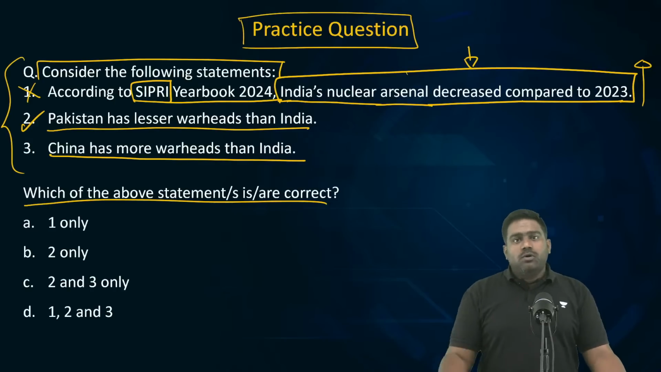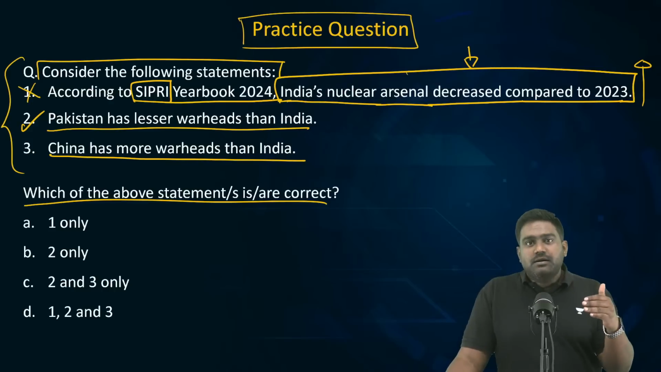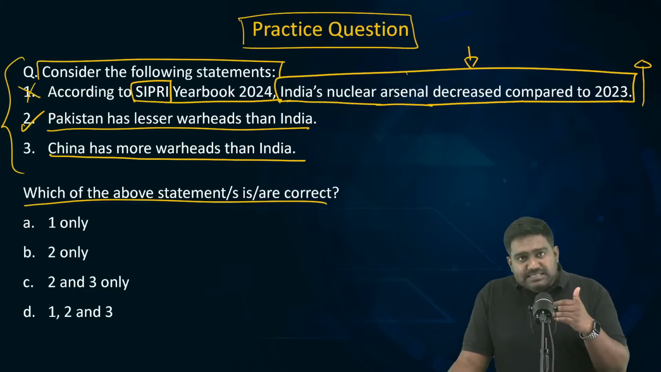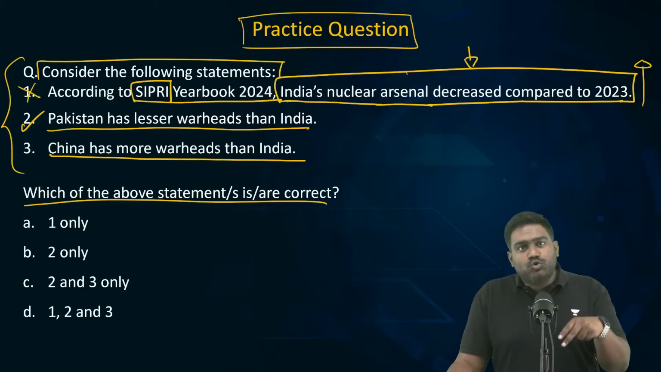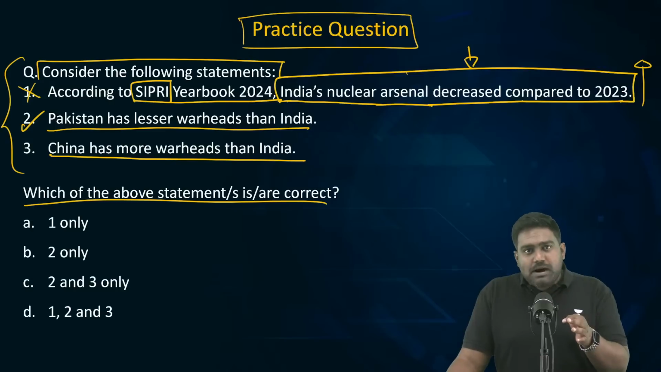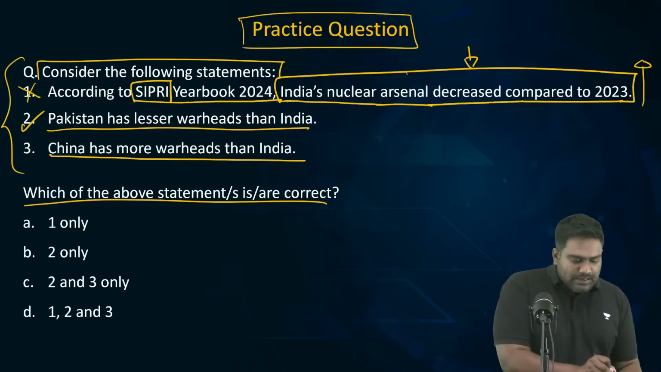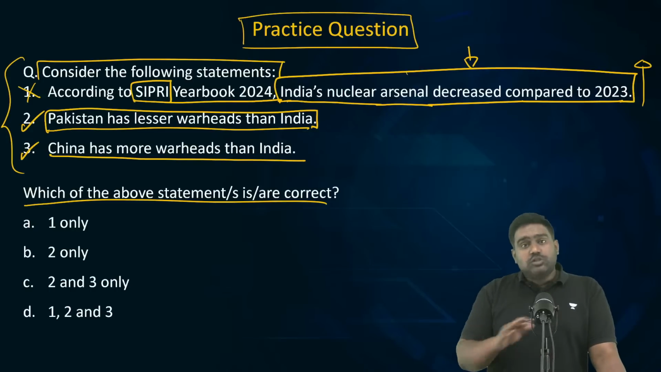See, a few years ago, Pakistan actually had more warheads than India, or it was on par with India. But in 2024, India has slightly gained an edge. We have two extra warheads, two more additional warheads compared to Pakistan. So, with a small margin, India has overtaken Pakistan. Hence, Pakistan has lesser warheads than India. Statement two is correct. Statement three is also correct.